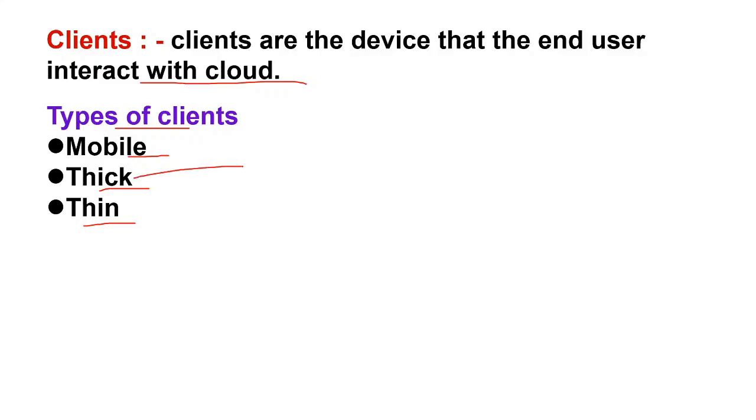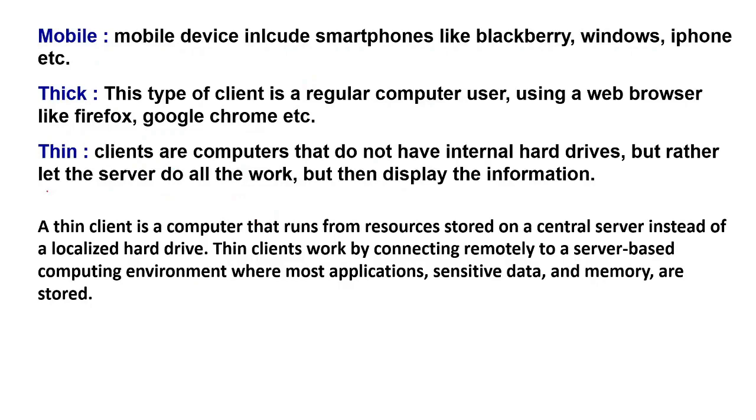Thick clients are nothing but systems or laptops. The clients can use their own laptops and systems to access the cloud services. And thin clients can use devices which have no internal resources, no internal storage space. All resources they use from the remote server. Mobile devices include smartphones, BlackBerries, Windows and iPhone devices. These are the clients which use mobile devices.